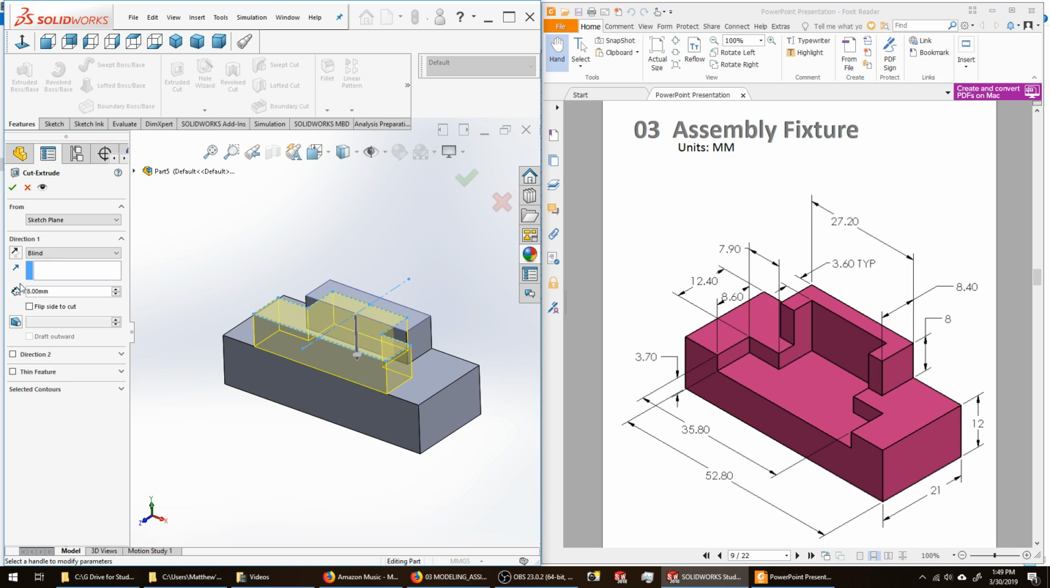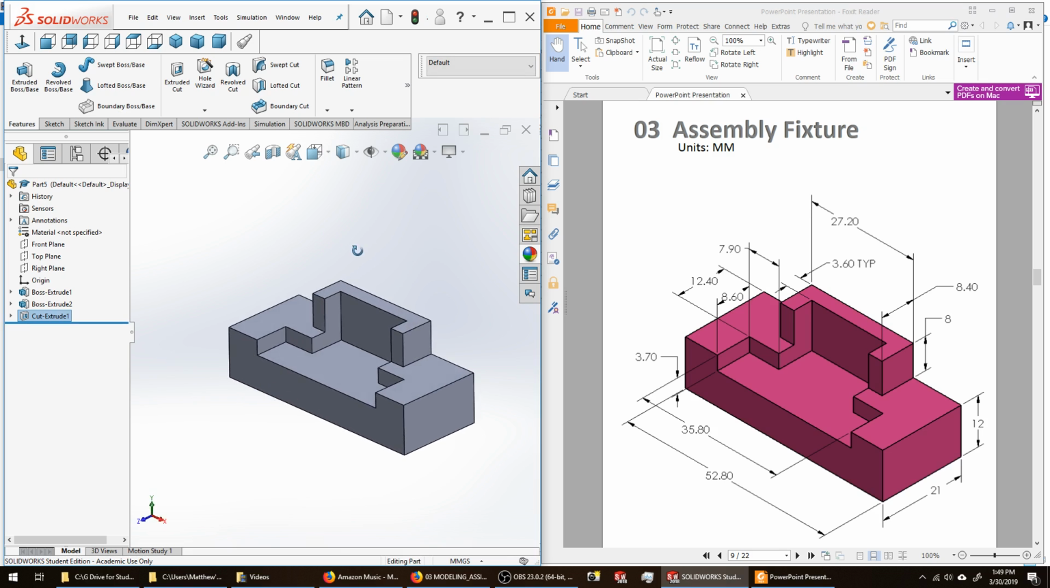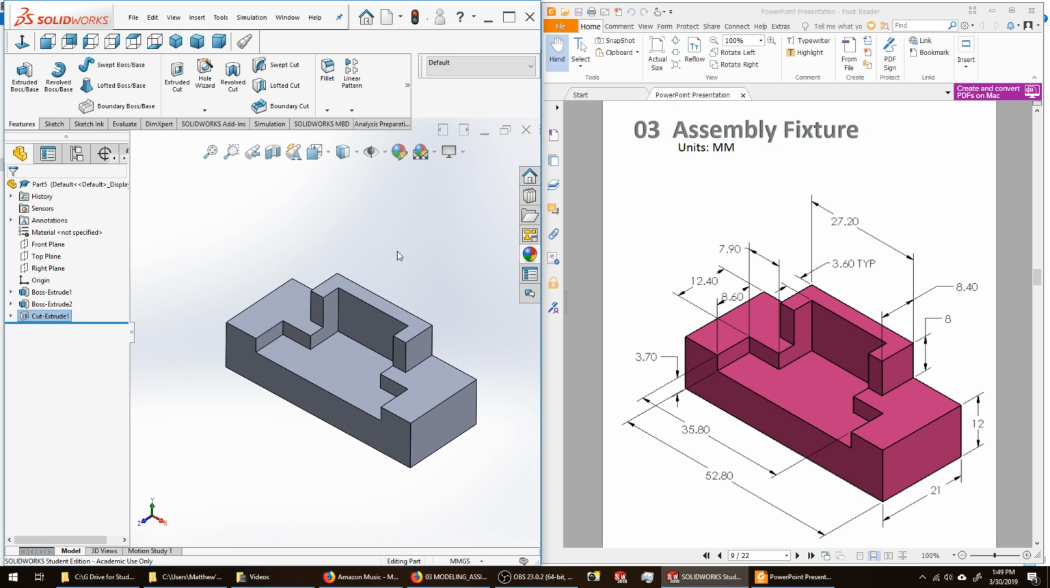I can go ahead and do that math right in the field. 8 plus 3.7 gives me a final result of 11.7 millimeters. Click the green check, and that entire section gets cut away. That completes this actual part.